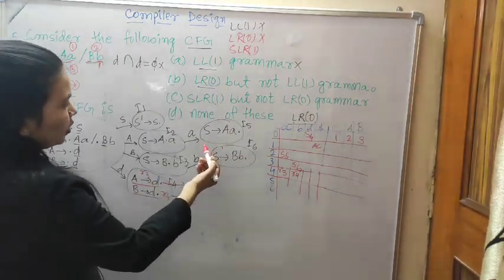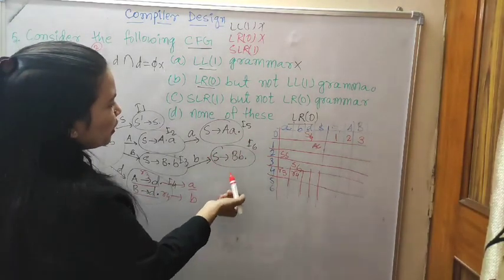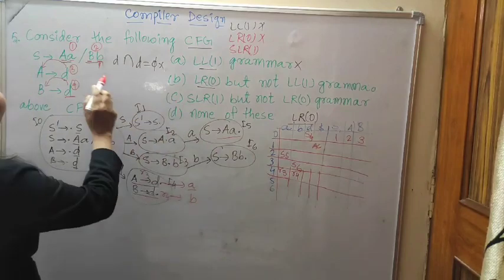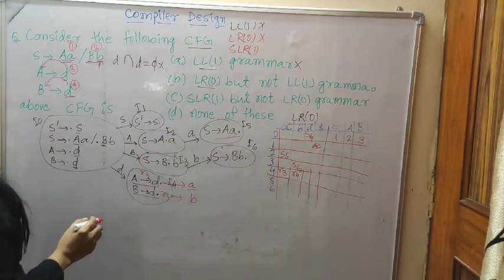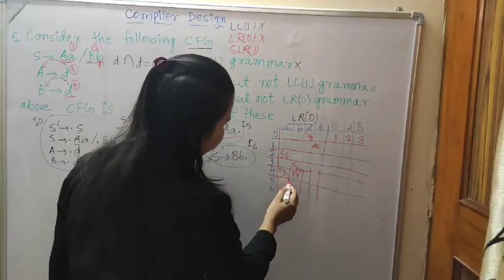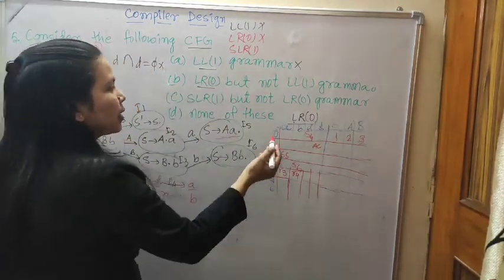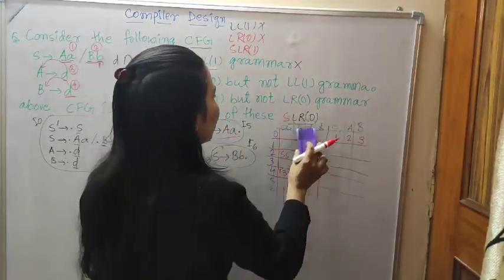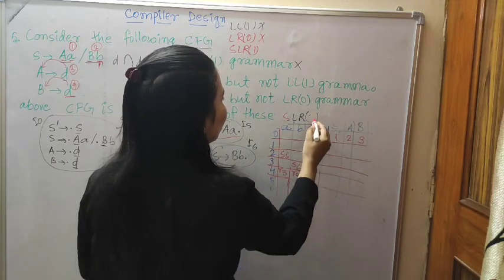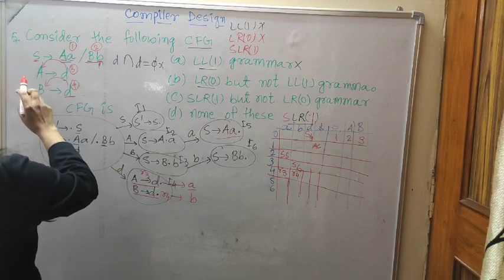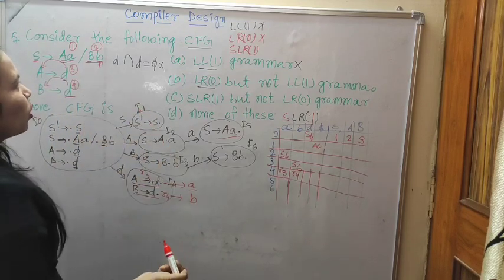Okay. Next, what is the statement number 5? Statement number 5 is complete: S to AA. That means reduce 1. If you write it in SLR1, so that time what will we write in the follow of S? What is the follow of S? Follow of S, nothing is given, that means dollar places.